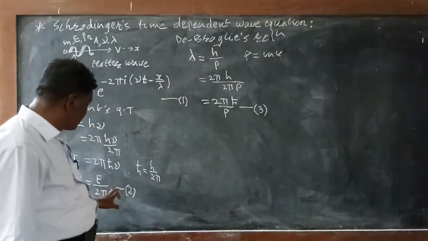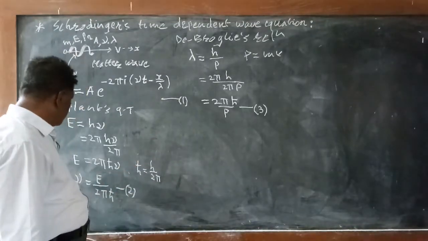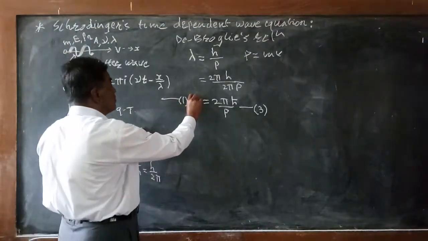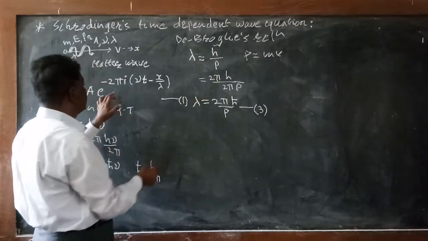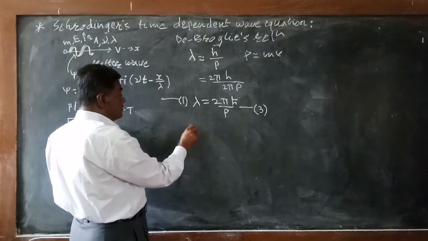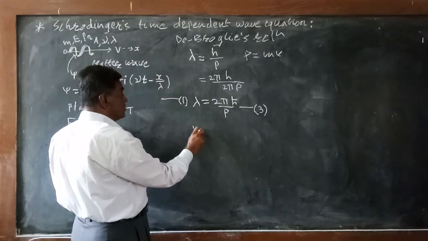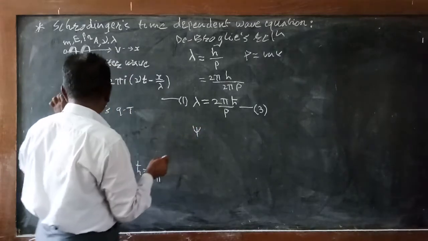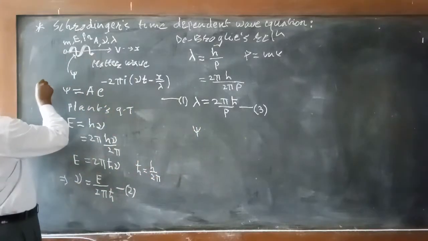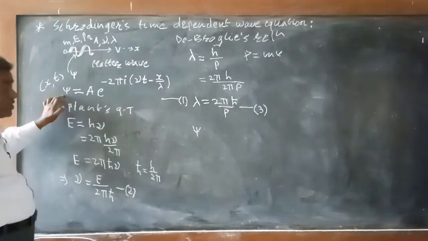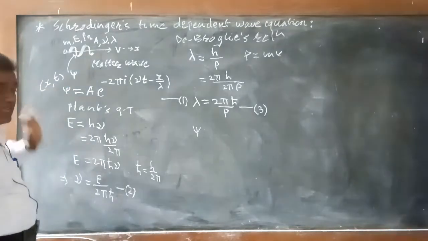Now with the help of equations 2 and 3, put the values of ν and λ in equation number 1. Equation 1 becomes ψ, and remember that ψ is a function of position as well as time.